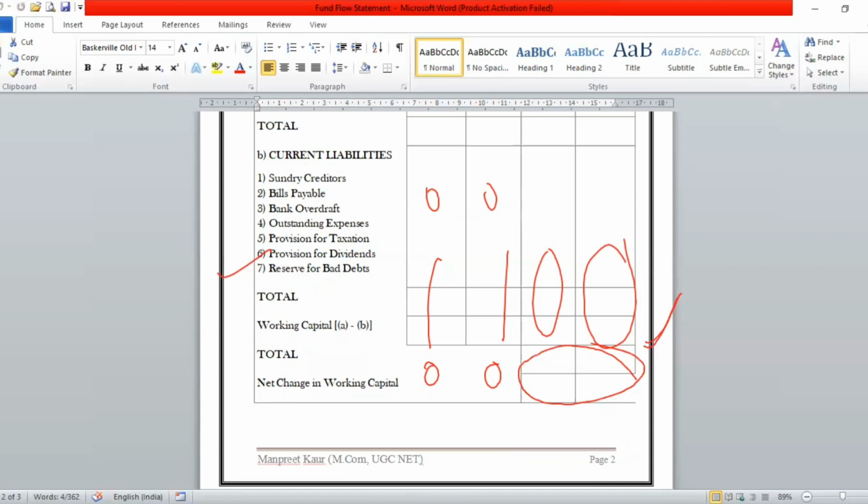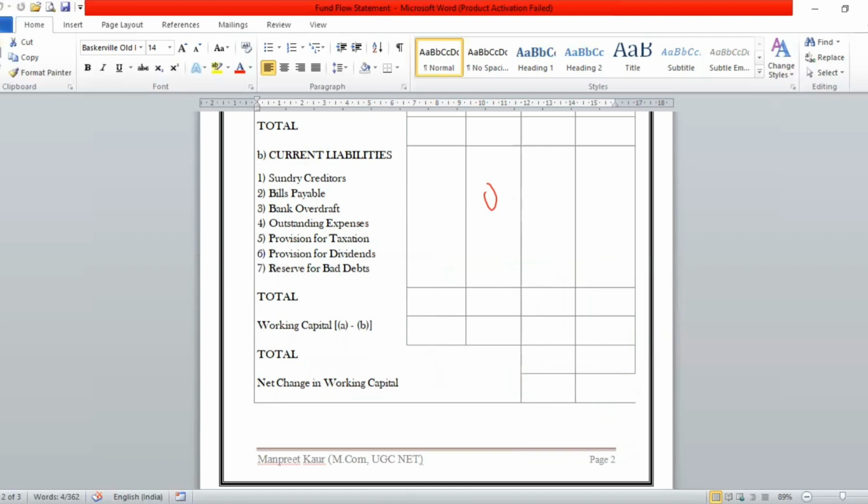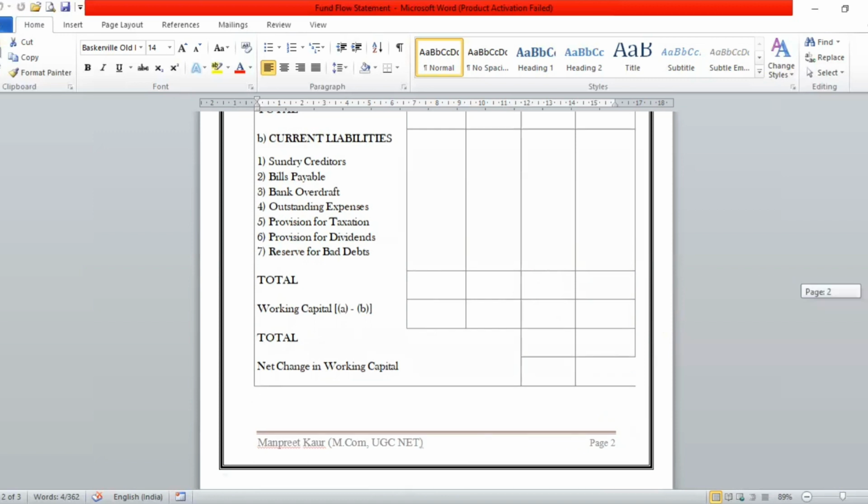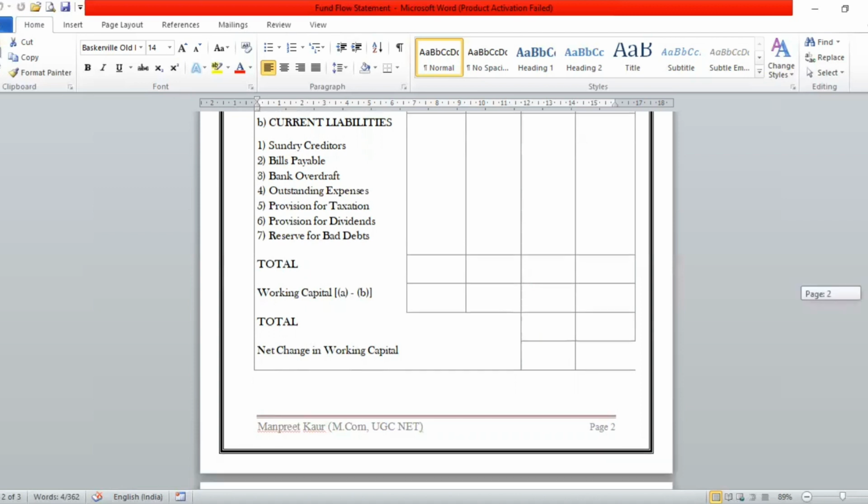You have to take the current assets first and make a total of it. Then take the current liabilities and make a total of the same. Take the difference of the two and get the net change in working capital of the two years. And how and where we will be posting that change, we will discuss in our next video. So cover the topic till now, make this format or specimen in your notebooks. And from the next video, we will be doing the second part of this chapter. Thank you.